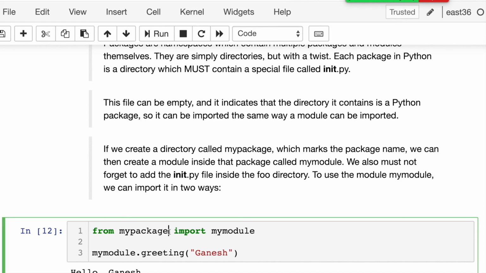For a nested package, you can use it directly with a dot and then the nested package name. Import my package, that's it, and write whatever package name you need. If you need all, then you put a star. If you do that, it will import everything by default, but that is not a good way.